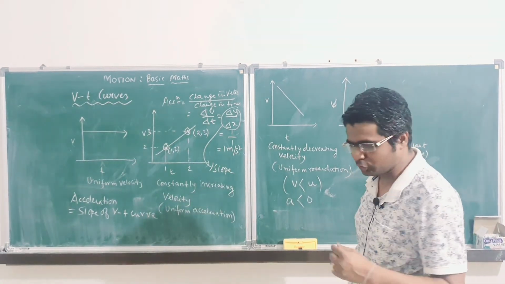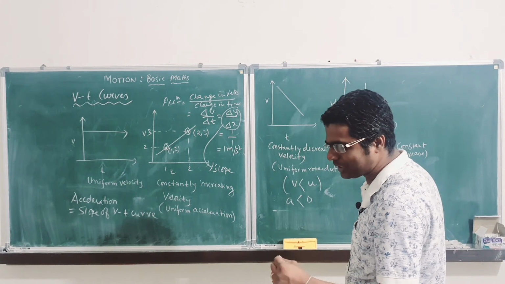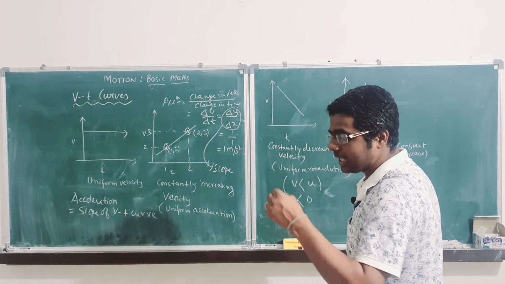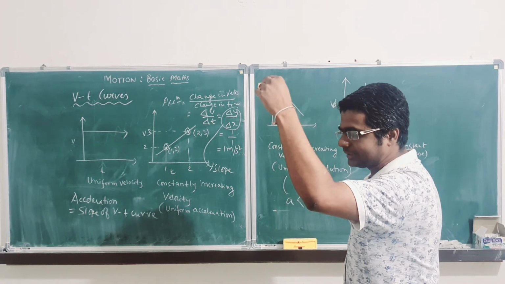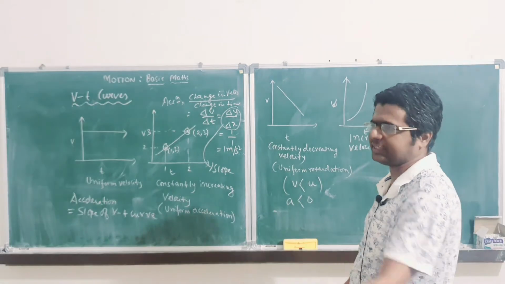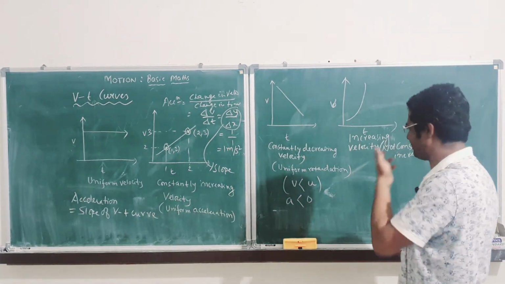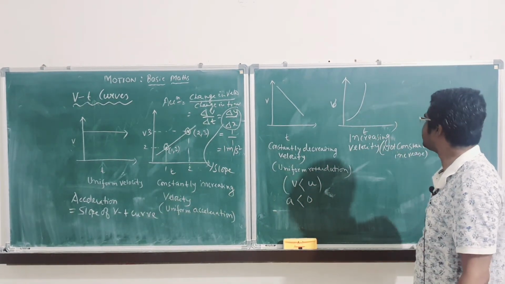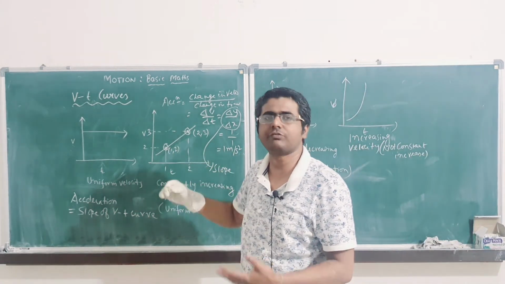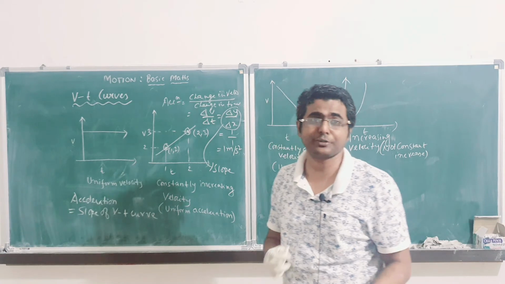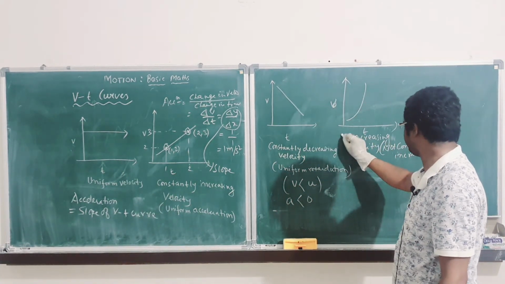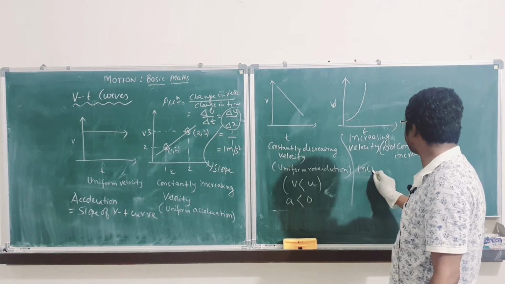Okay, it is not like 2 meter per second, 4 meter per second, 6 meter per second, not like that. 2 meter per second, 4 meter per second, 80 meter per second, 160 meter per second, 640 meter per second, like that. It is increasing at an exponential rate. Okay, so this is the case where you can see this was uniform acceleration, uniformly velocity was increasing. Now the acceleration is also increasing, so this is nothing but increasing acceleration.